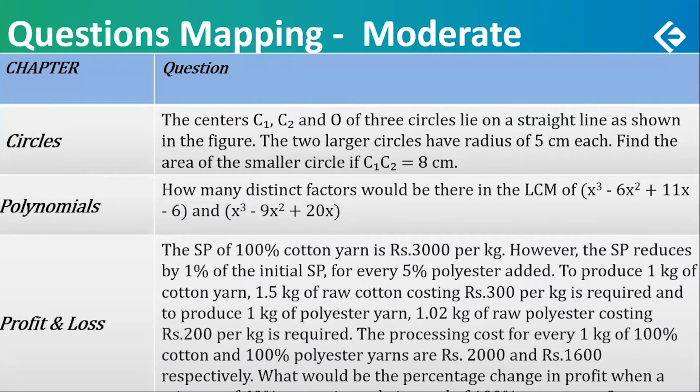Circles. I am tempted to put this question as a rather easy question than moderate, but the figure was given, and maybe some people might think of the figure as something complicated, and maybe they would leave the question without reading it, without actually grasping the question. That's why I'm putting it as moderate. Two circles are shown in the figure. Both are the same radius, and a third circle is there tangential to both of them internally.